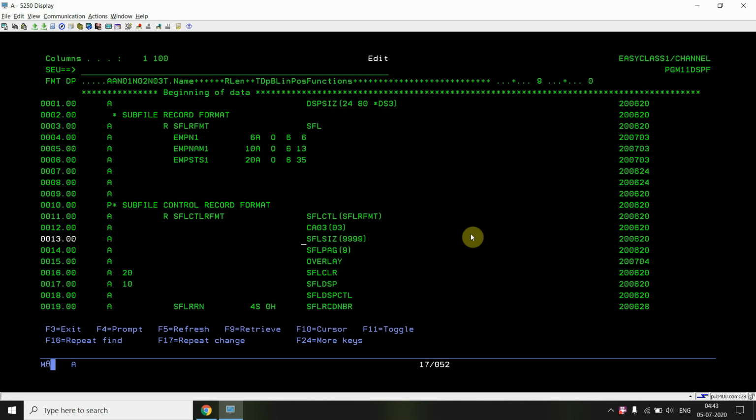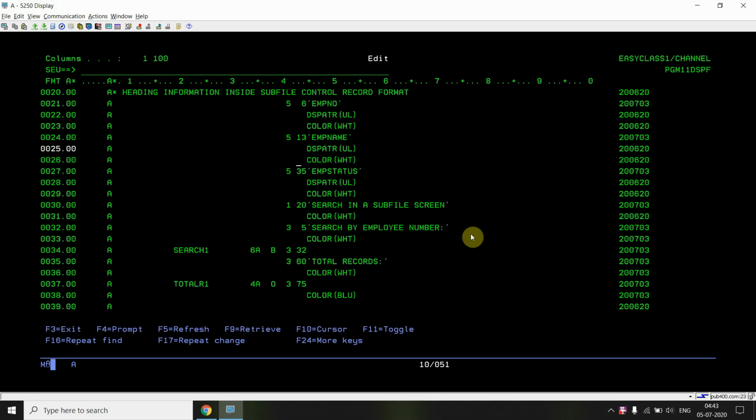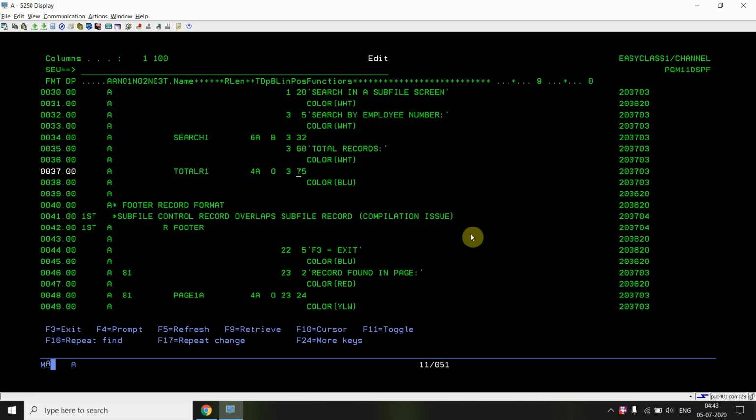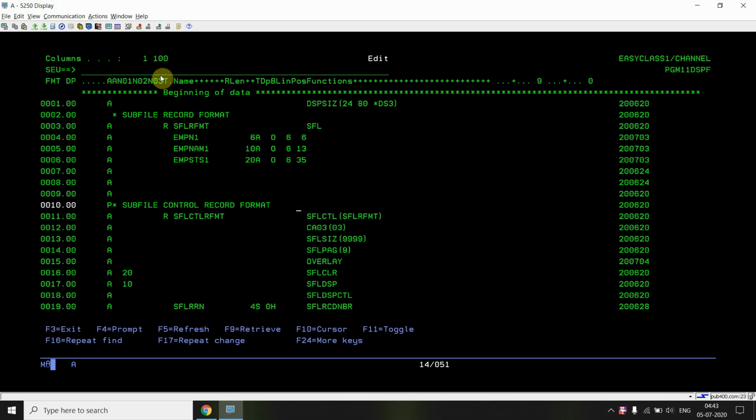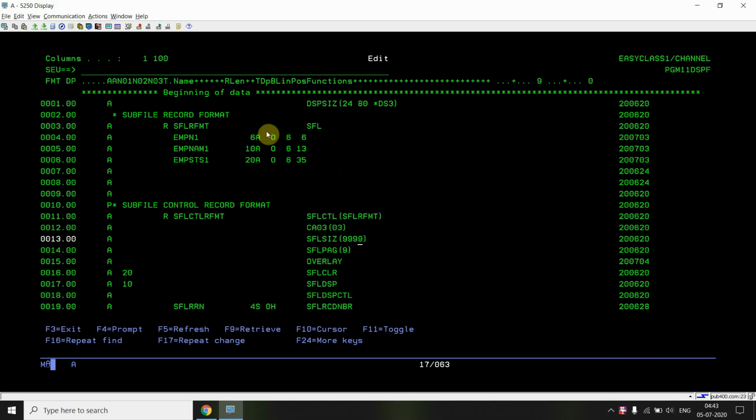The subfile control format runs only up to the fifth position, which is less than the line number assigned to the subfile format. So the subfile control format will be displayed from 1 till 5, and the subfile format records will be displayed from the 6th position.